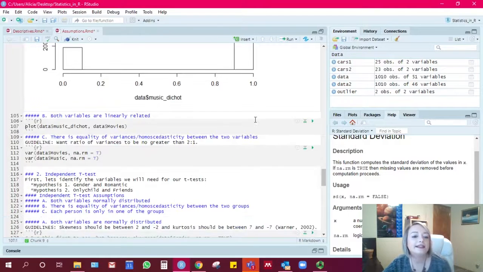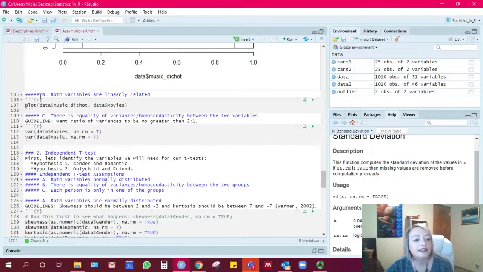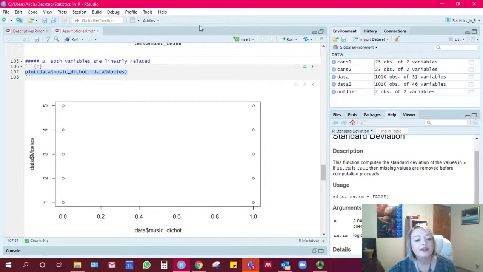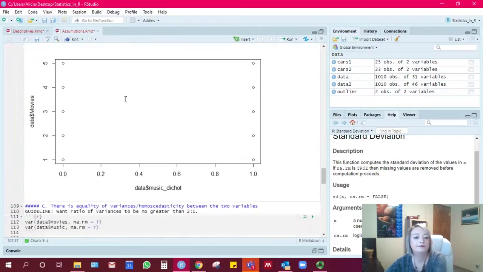Okay, next we want to see if the variables are linearly related. So we're going to create another scatter plot by doing plot and then tagging the x variable and then the y variable. Basically what you're looking for if these were continuous variables is you want this to be parallel to each other in the distribution of the data points. You don't want a funnel-shaped graph in the scatter plot.